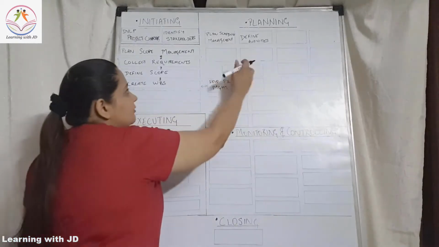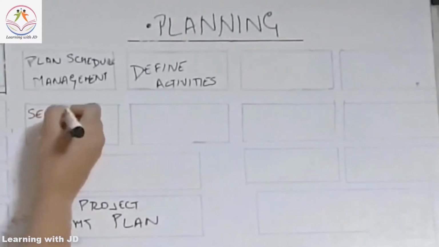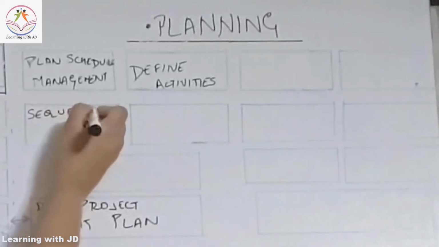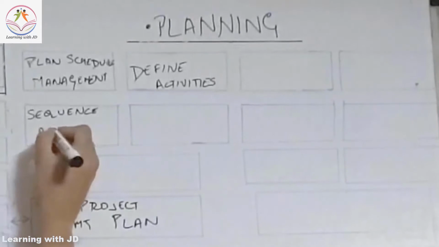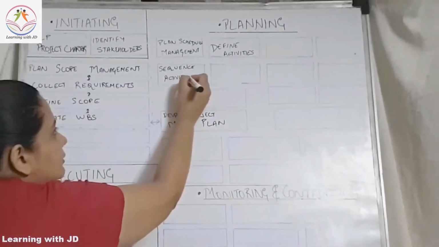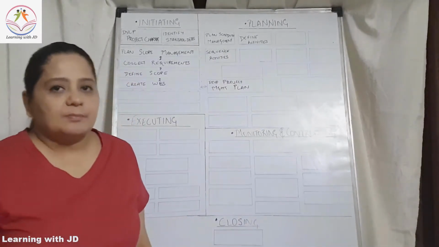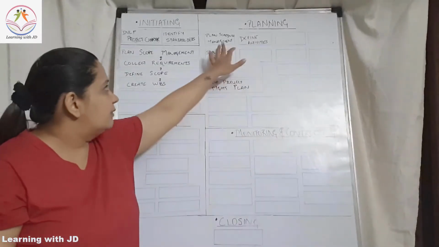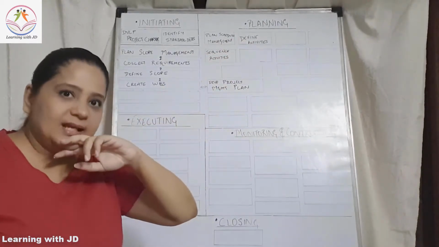After defining the activities, you are going to sequence the activities, because there can be thousands of activities. How would you ever know which activity needs to be done first and which needs to be done later? Then you are going to sequence your activities. Got that? You develop your schedule management plan, you define activities, and then you sequence activities.